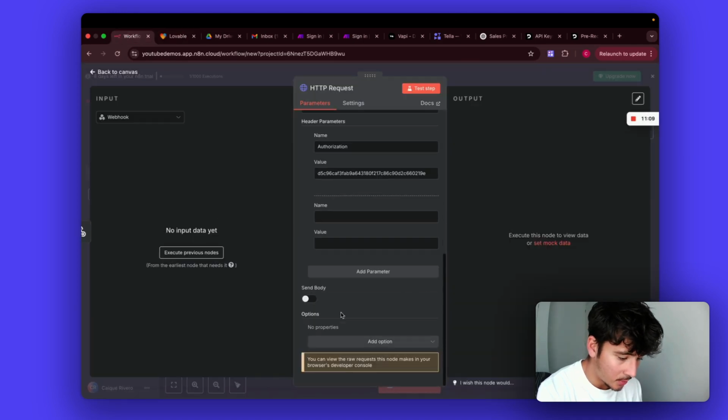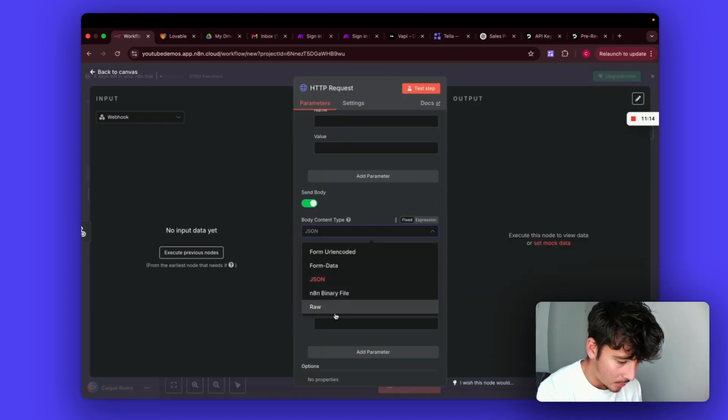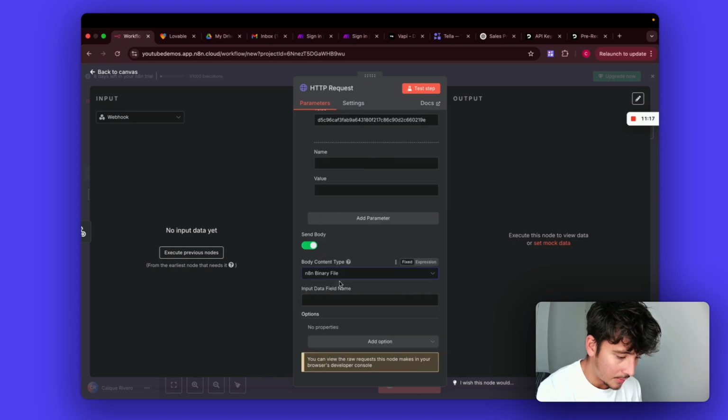We can probably go to Lovable and see what we can come up with. So it's going to look something like this, and then the binary file is just going to be the input from the webhook that we get.